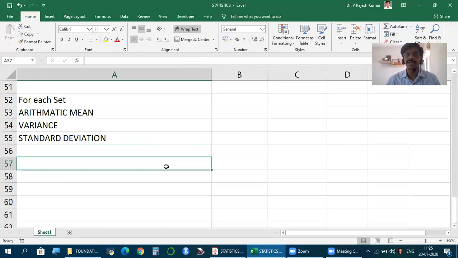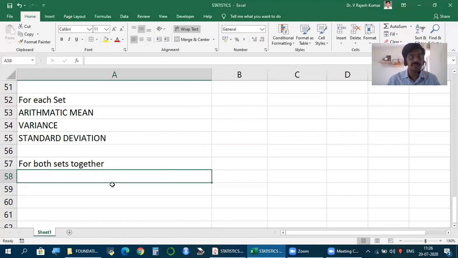But in addition to that, since we have two sets of data, marks in subject 1, marks in subject 2, return on stock X, return on stock Y, whatever the data it could be, we find something for both sets together. So for each set we find these three.